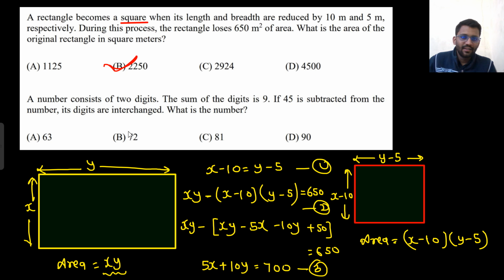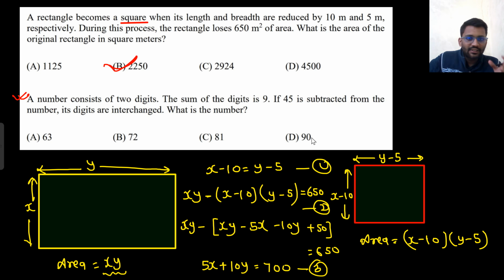Will you use any method, like, will you assume any value like 10x plus y? No, you don't need to, because you have options. The sum of the digits is 9. 6 plus 3 is 9, 7 plus 2 is 9, 8 plus 1 is 9, 9 plus 0 is 9. We can't conclude anything from that.